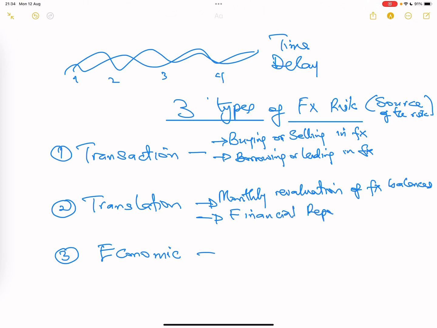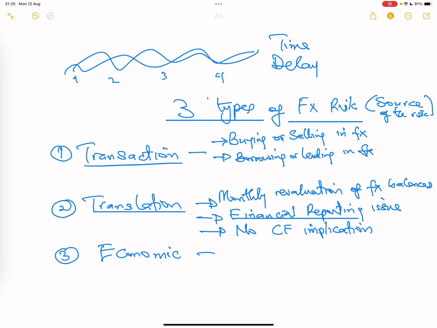It's not a financial management problem. This is a financial reporting issue. And you need to know that. It's financial reporting. It is not financial management. Right? And also, you should know that there is no cash flow implication, because it's just revaluation. We're just revaluing our foreign currency based on the current exchange rate for reporting purpose. And that is translation risk. So this is for reporting purpose. This is for financial management.